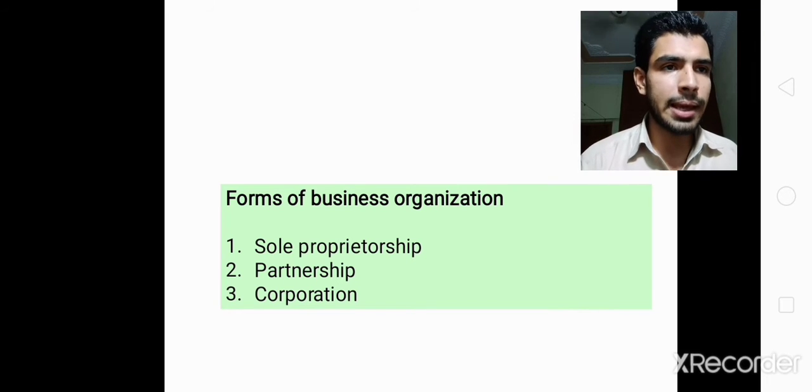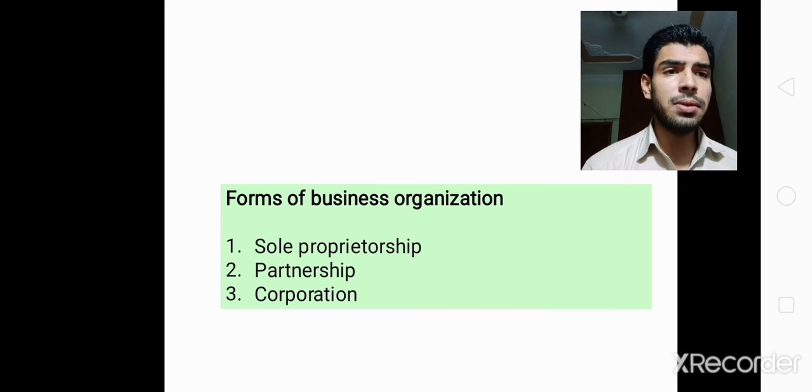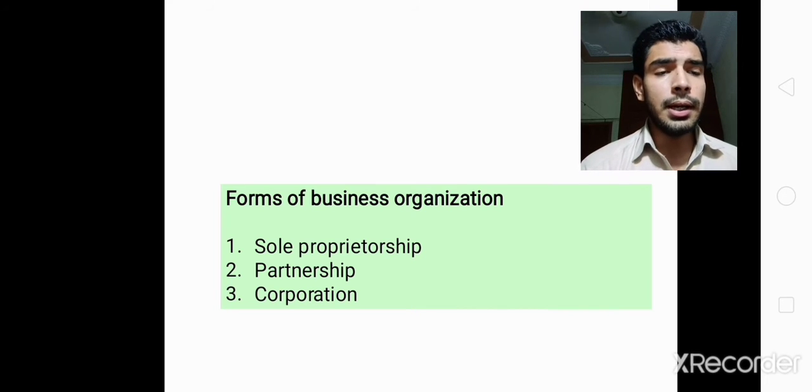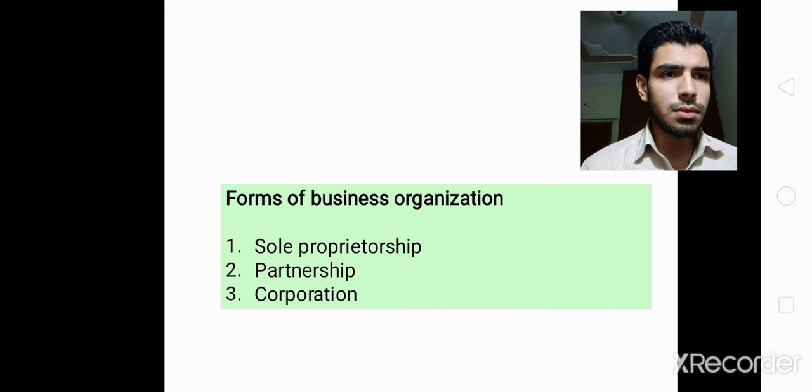A corporation's traditional name is joint stock company. It has several owners, meaning it is owned by several persons. It comes into existence under the Companies Ordinance 1984. The owners are called shareholders or stockholders.